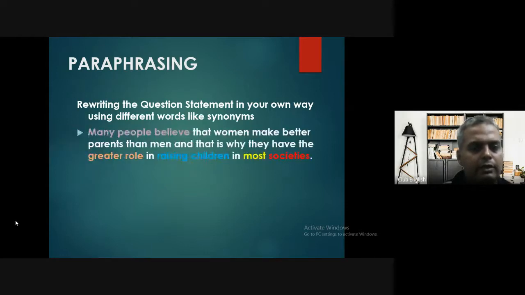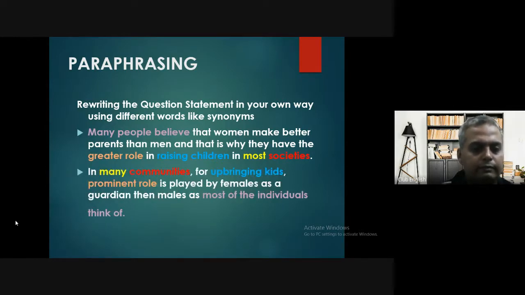So, for example, this is there. Many people believe that women make better parents than men, and that is why they have a greater role in raising children in most societies. So, this is the excerpt which we have taken from the question. Now, we are going to paraphrase it like this.